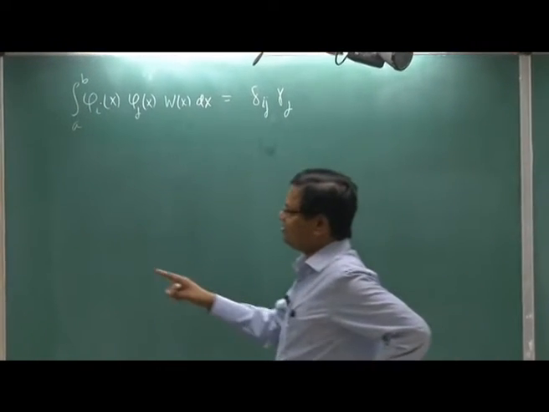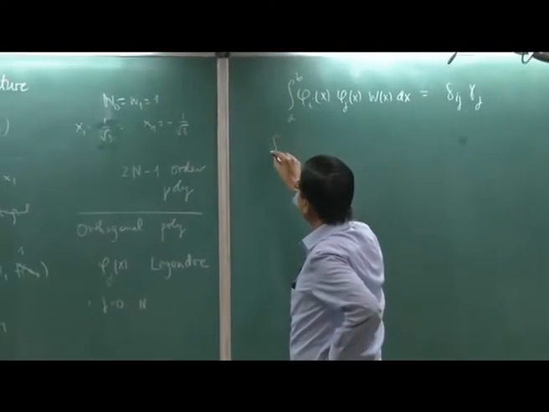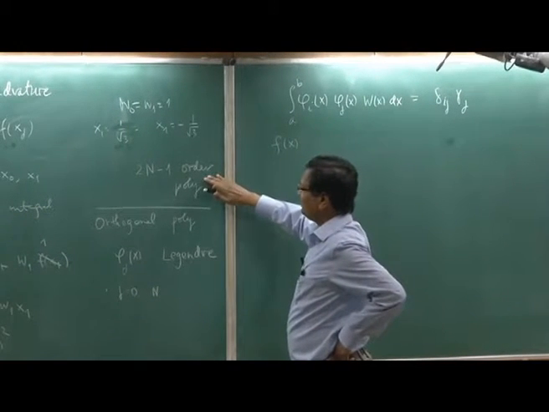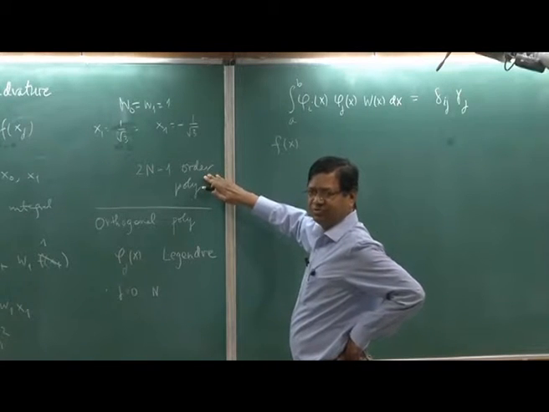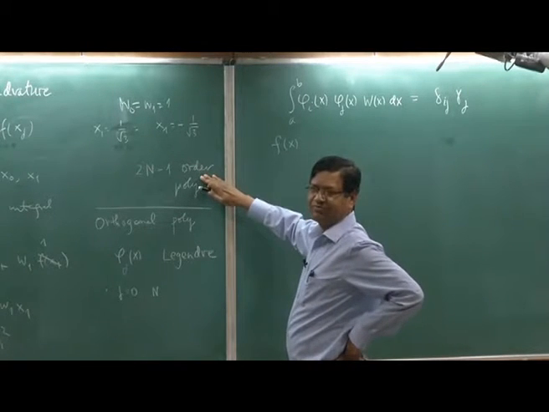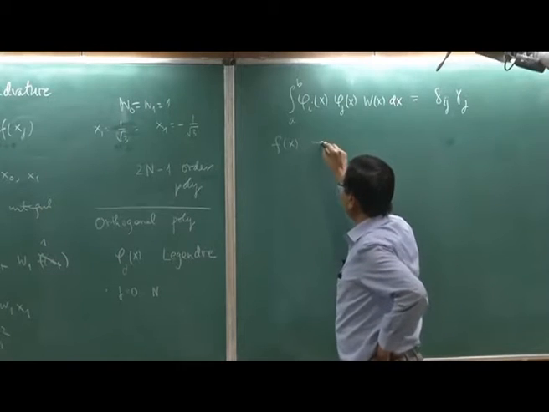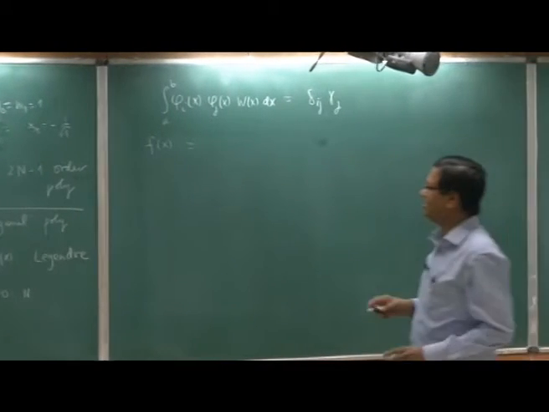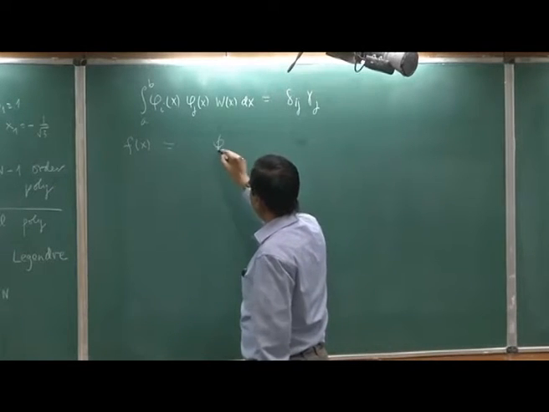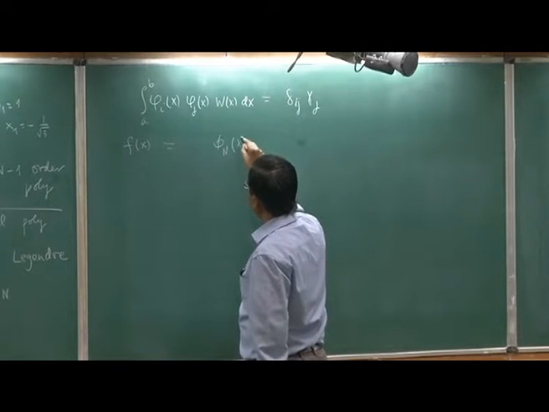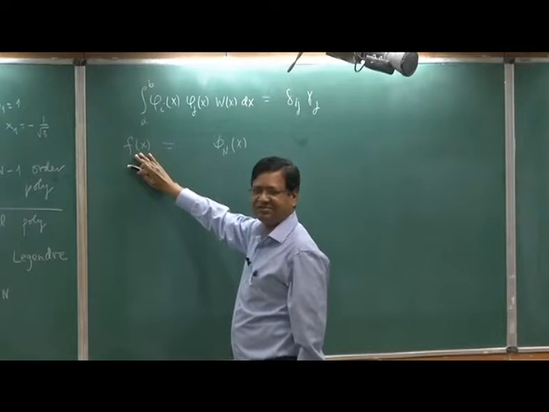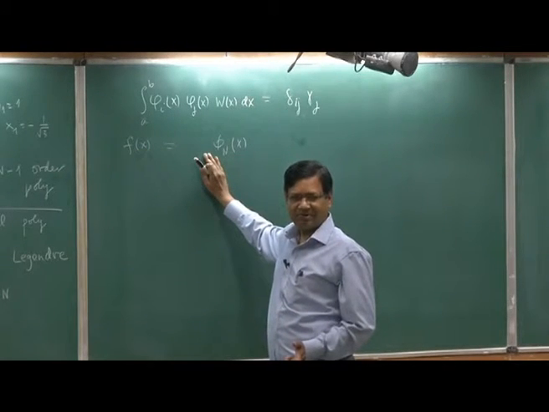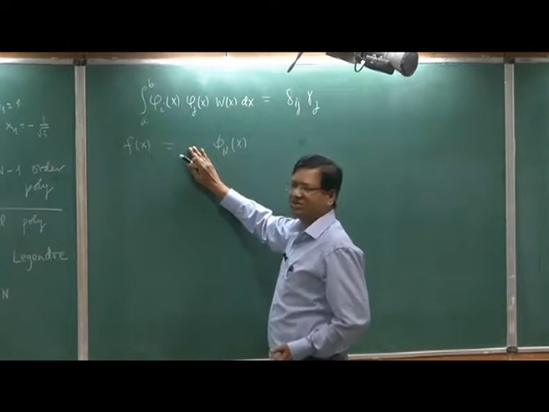So my function f of x, since I demand that it is exact for this, I will assume that my function is of this order. So I divide this function by phi n of x, phi capital N, and there will be a remainder and a divisor, right. So the remainder is of what order?